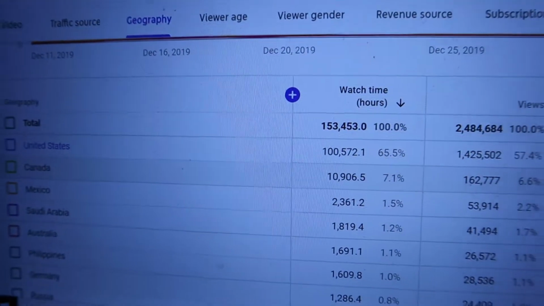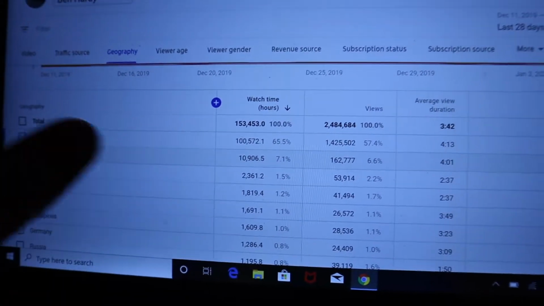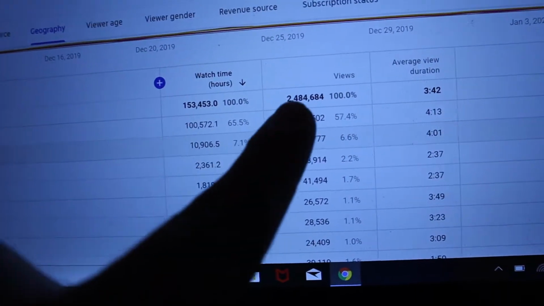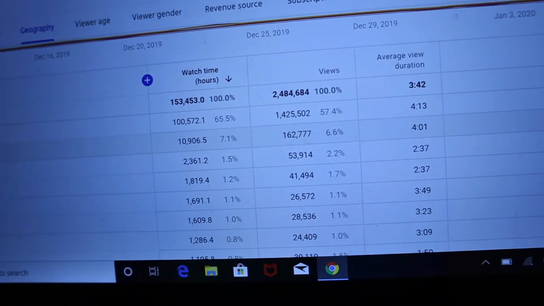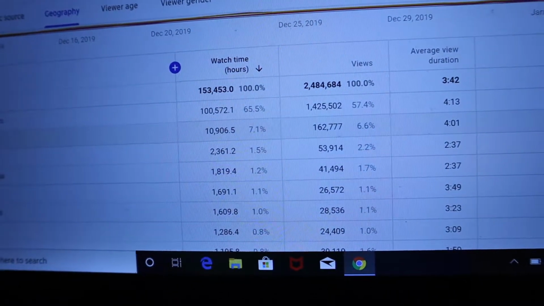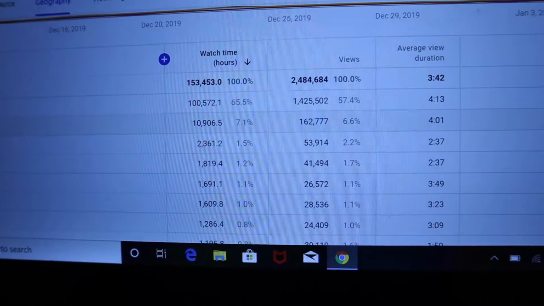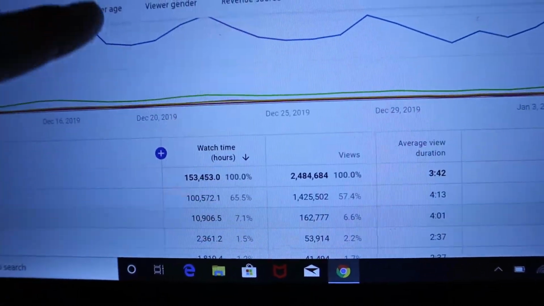Now the next one's geography. Now, this is more important for just how much ad revenue you're going to earn. Notice that 57% of my views are from the US, 65% of my watch time is from the US, and then Canada is a close second. Basically, if you get more US views, you're going to make more money. That's all that really means.